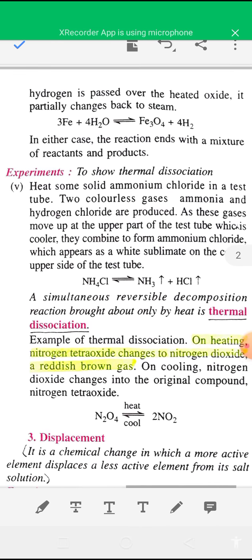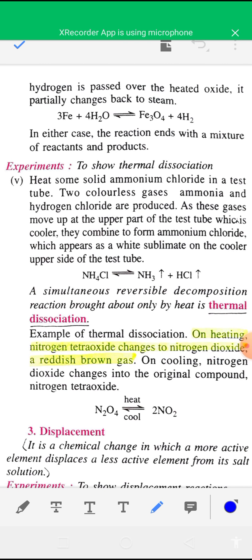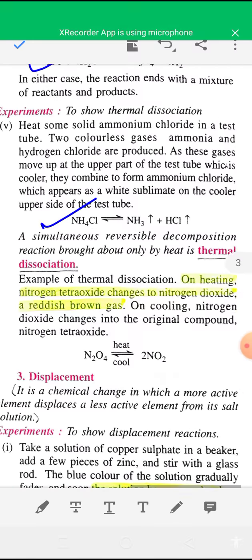And a few more examples are given here. You can read from this PDF or from your book. Okay, a few more examples are given. You have to remember the observation mainly.